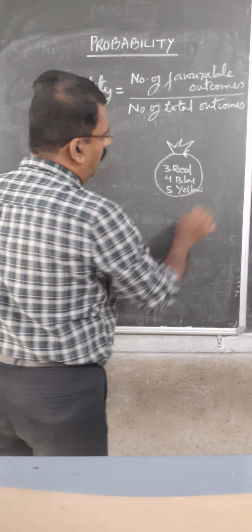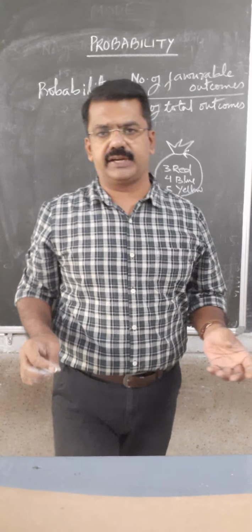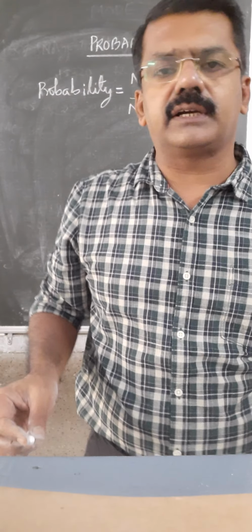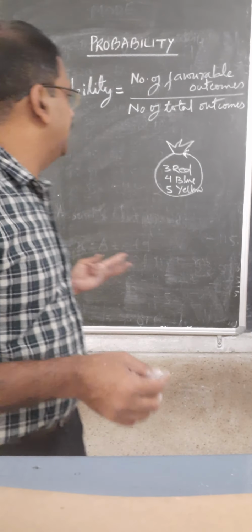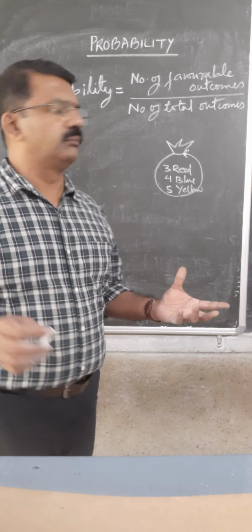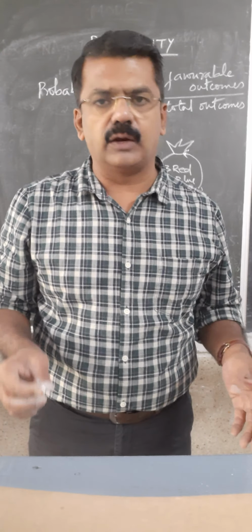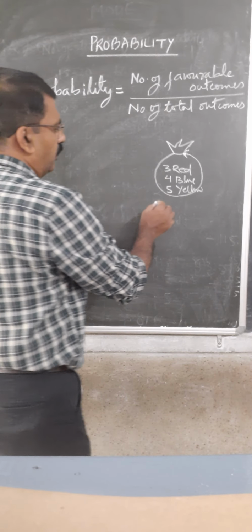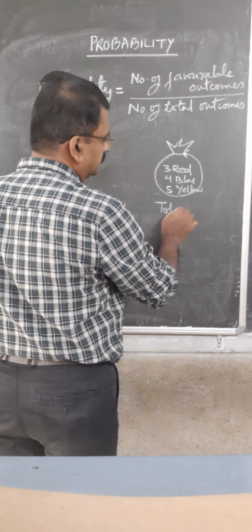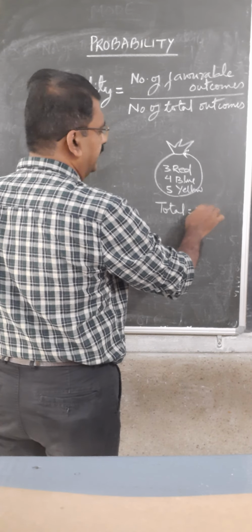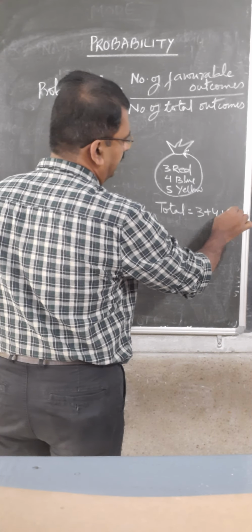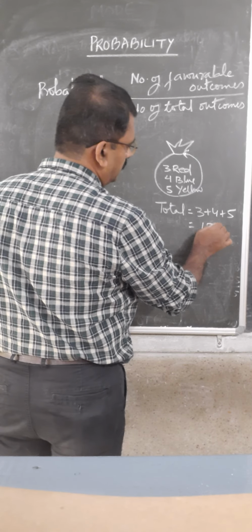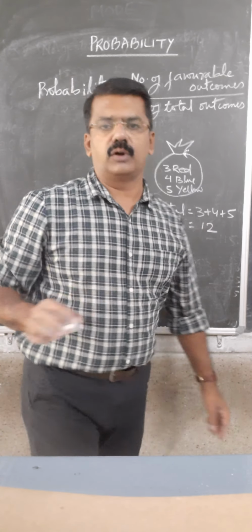All the balls are identical in shape or touch, but only the colors are different. There are 3 red balls, 4 blue balls, and 5 yellow balls. So total number of balls will be 3 plus 4 plus 5, that is 12. So in all there are 12 balls.